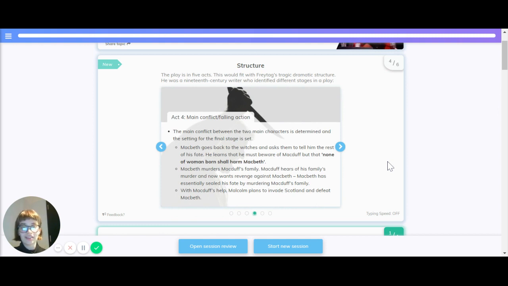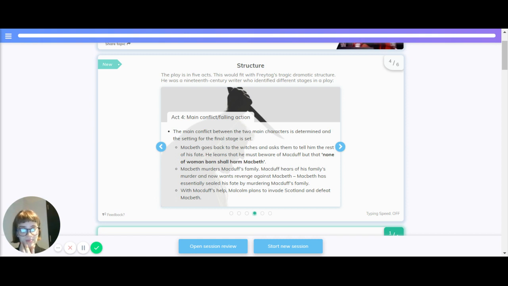Act 4, main conflict, falling action. The main conflict between the two main characters is determined and the setting for the final stage is set. Macbeth goes back to the witches and asks them to tell him the rest of his fate. He learns that he must beware of Macduff, but that none of woman born shall harm Macbeth.